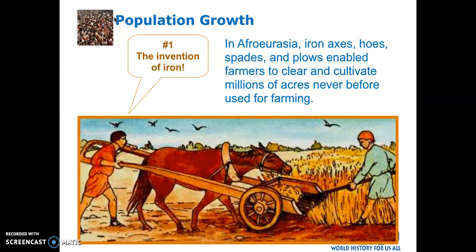They're going to use their newfound capabilities of producing iron to create tools that really help with making farming way more efficient. They're going to create tools like iron axes, hoes, spades, and plows. And this allows them, as I said, to make farming way more efficient. And when they're more efficient, they can grow more food for more people. And when more people eat, more people can exist.